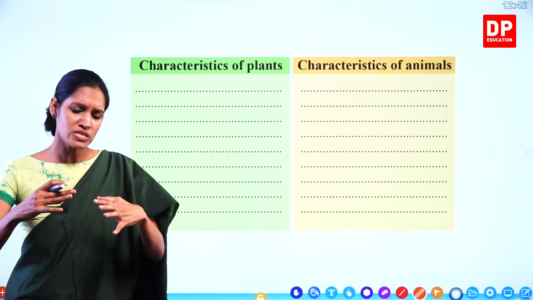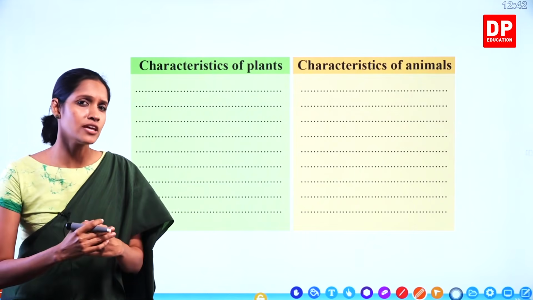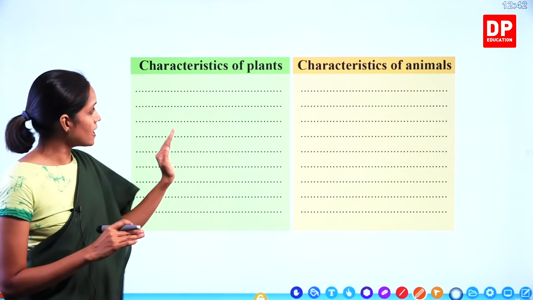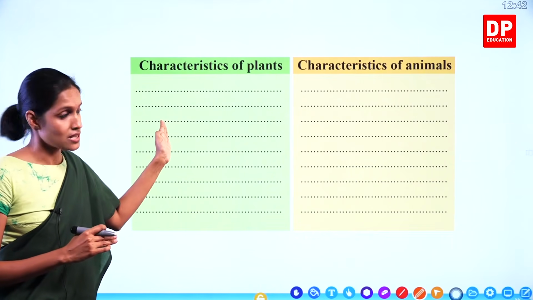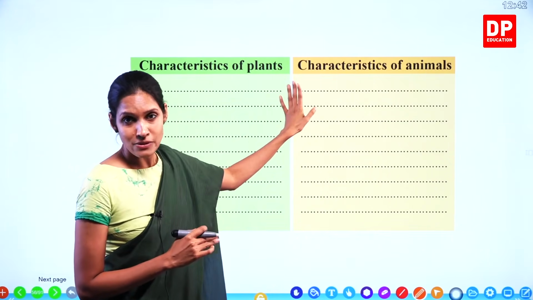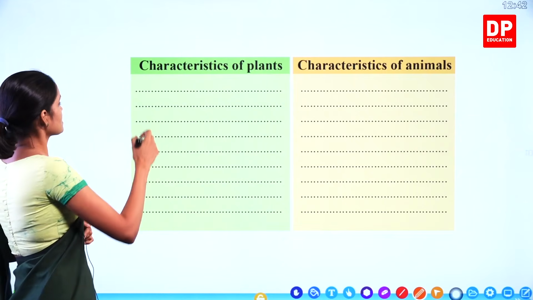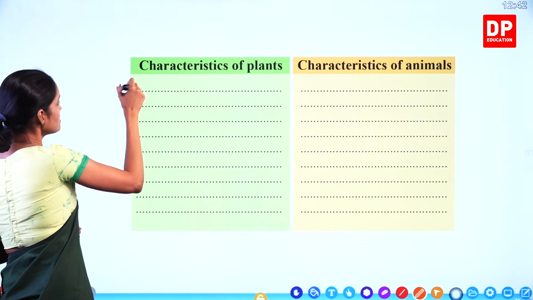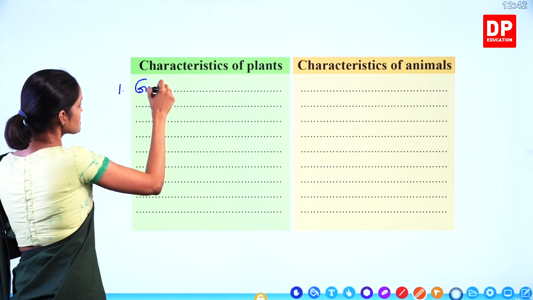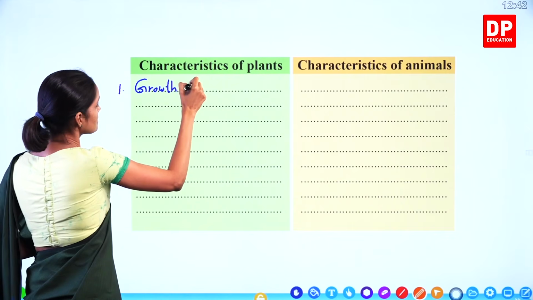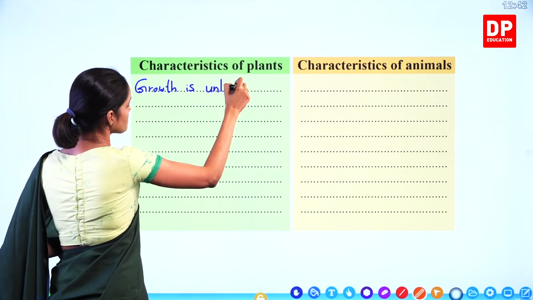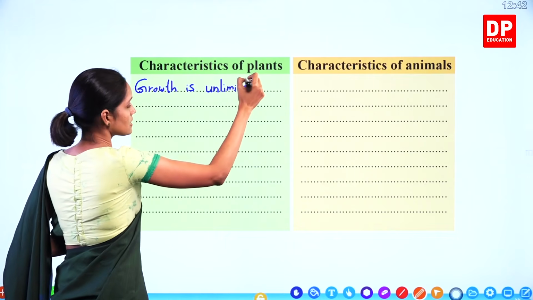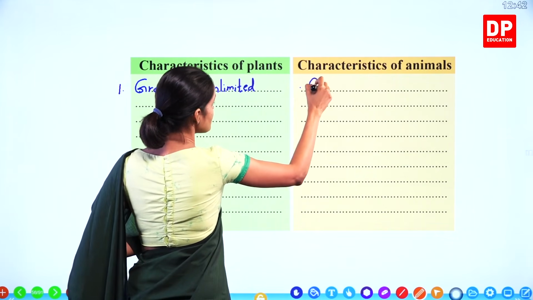Animals grow up to a certain time period and after that their growth stops. Therefore, we say that plant growth is unlimited, but animal growth is limited. We will write that first. Number 1, growth is unlimited. Here the growth is limited.